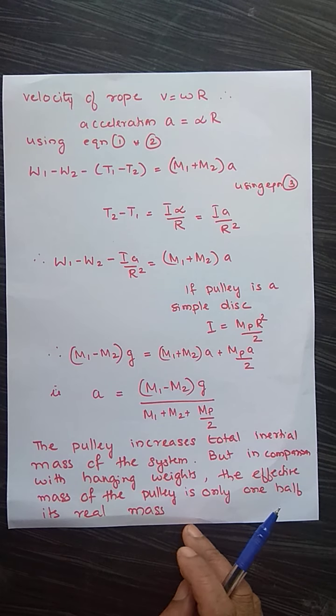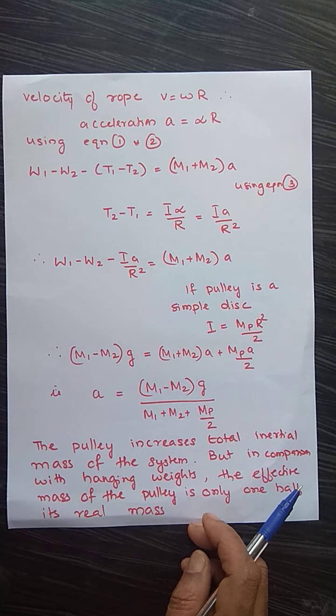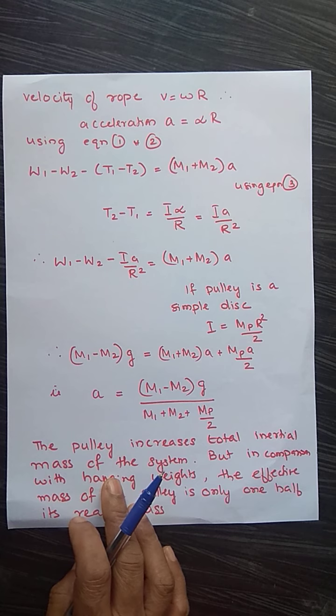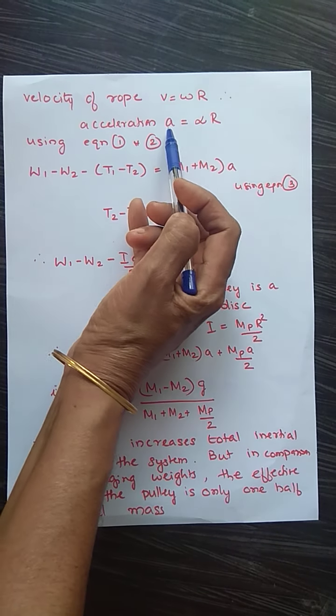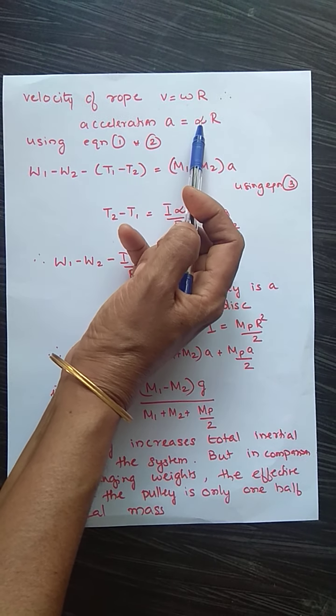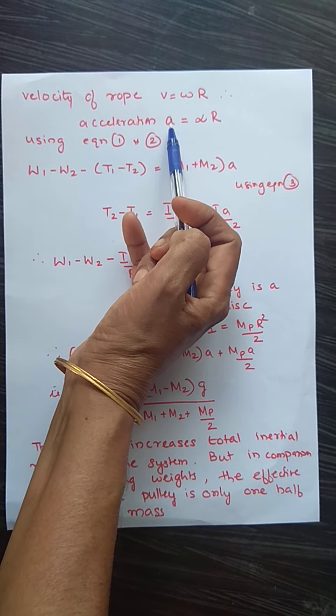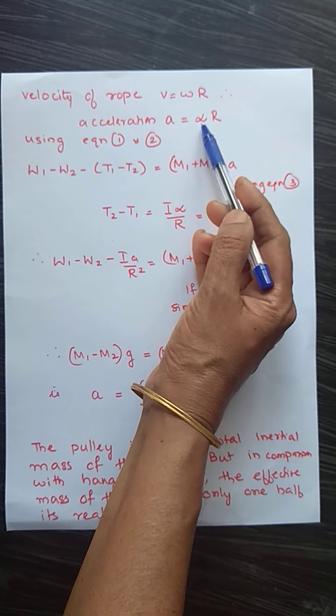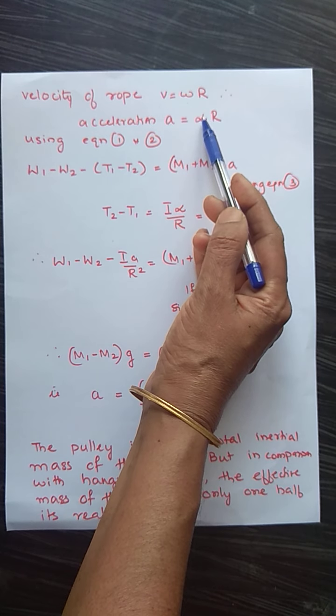Now let us see the velocity of the rope. V is omega r. Acceleration A, dV by dt is A. Correspondingly d omega by dt into r. d omega by dt is alpha into r. So acceleration A is alpha r. Alpha is the angular acceleration.